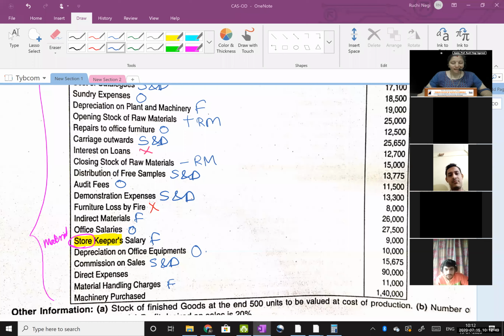Why is it cancel item? Your answer is right, but I want the reason. Yeah, it is asset purchase. Absolutely correct. It is a capital expenditure.